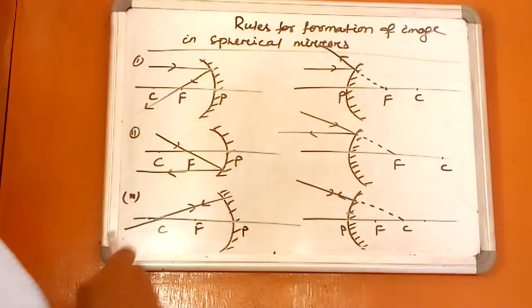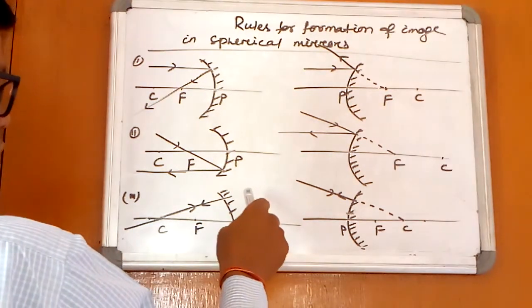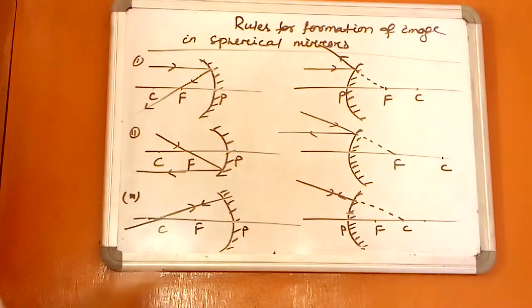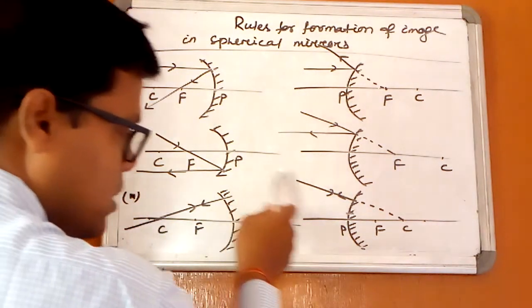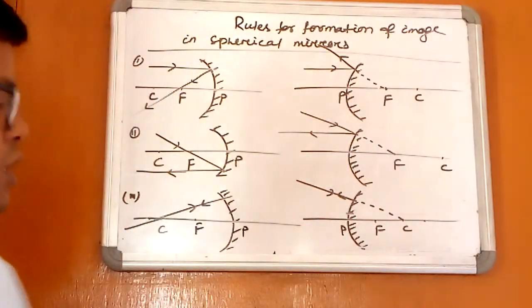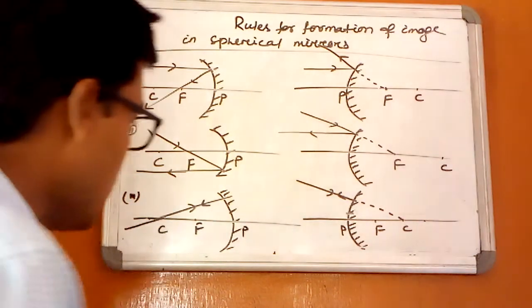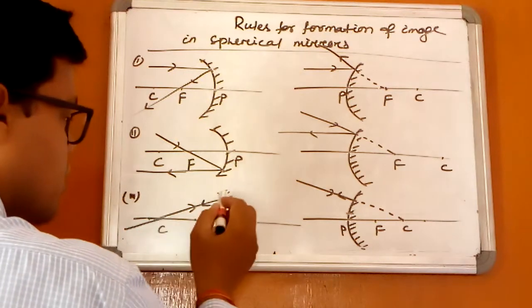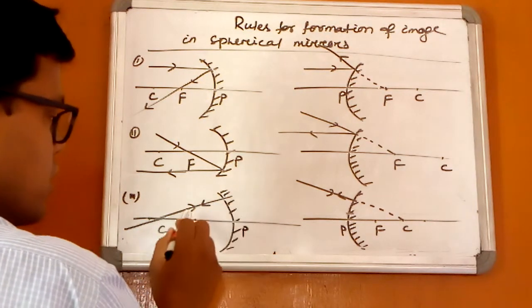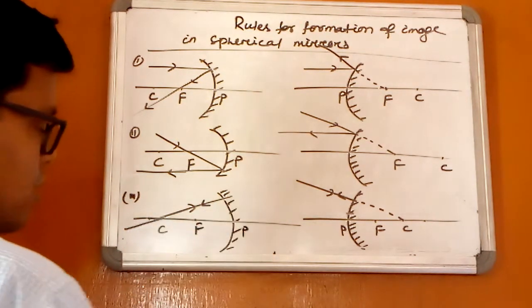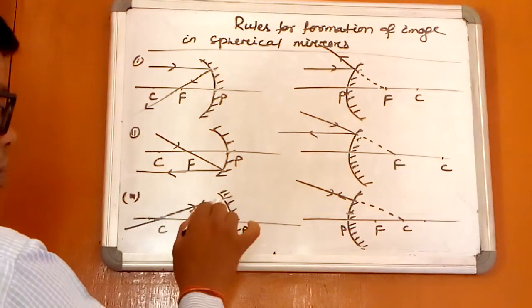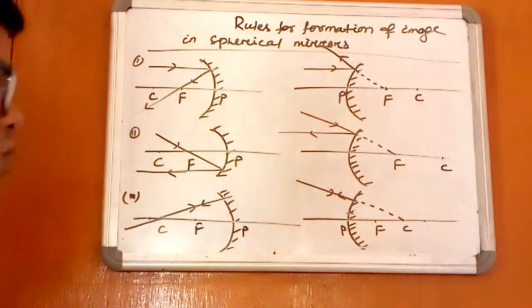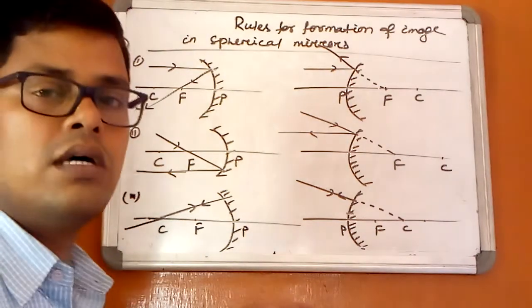Now third, the light ray passing through the center of curvature retraces the same path. Same thing happens. The light ray passing through the center of curvature just retraces the same path. Why is it so? Because the line joining the center of curvature to the point of incidence, that is the radius itself, is normal. As it is normal, the angle of incidence and angle of reflection both are 0. The light ray retraces the same path.